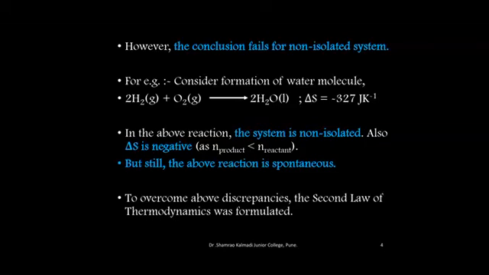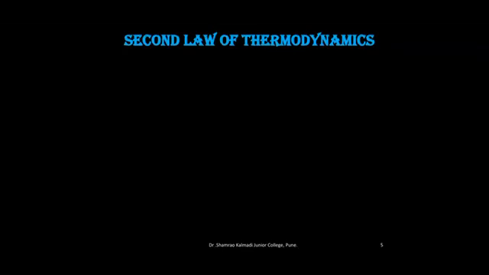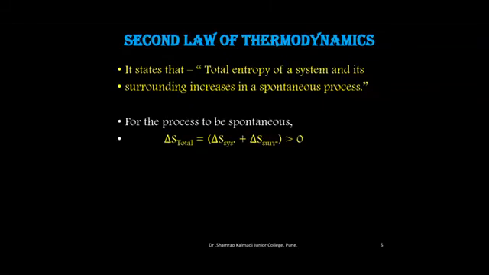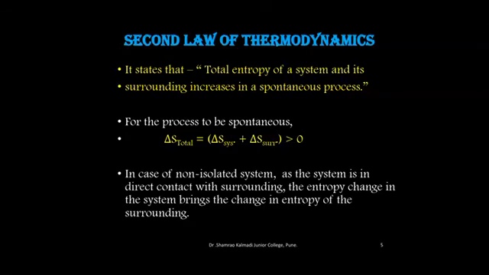So, to overcome the above discrepancies, the second law of thermodynamics was formulated. The second law of thermodynamics states that the total entropy of a system and its surroundings increases in a spontaneous process. For the process to be spontaneous, delta S total, which is equal to delta S system plus delta S surrounding, is greater than 0. That is, it's a positive value.